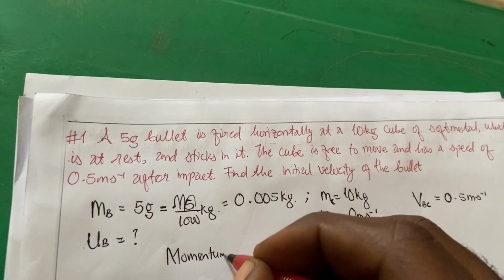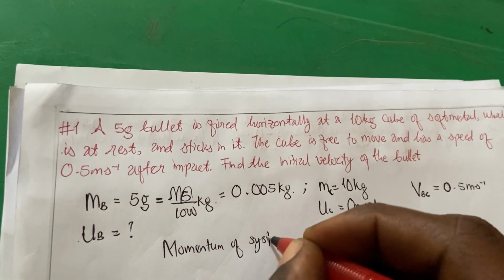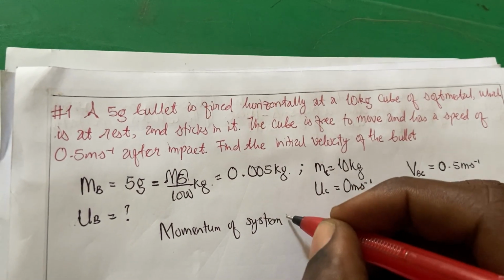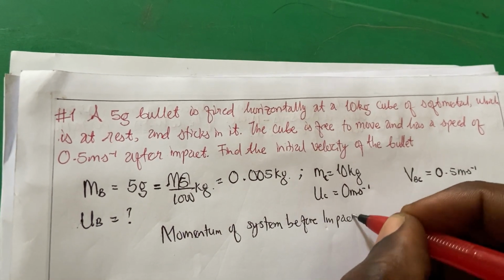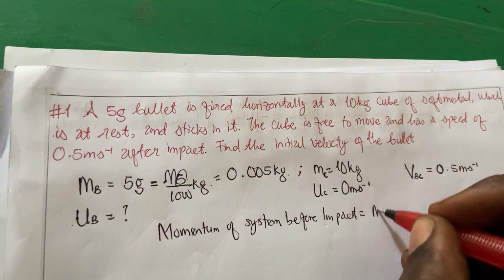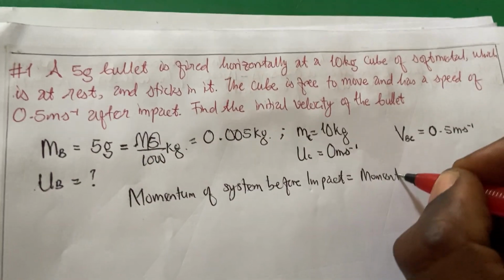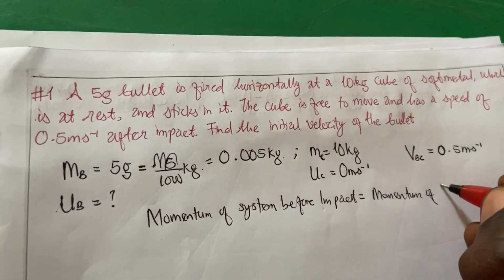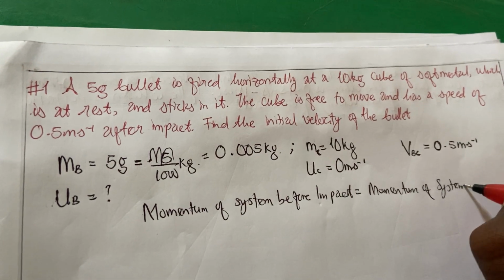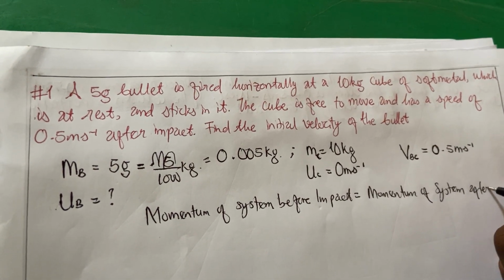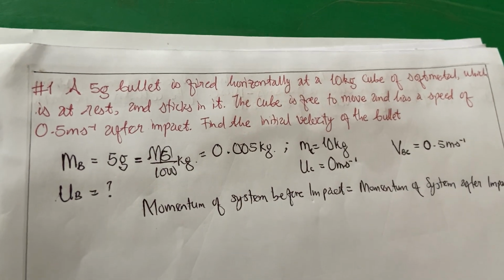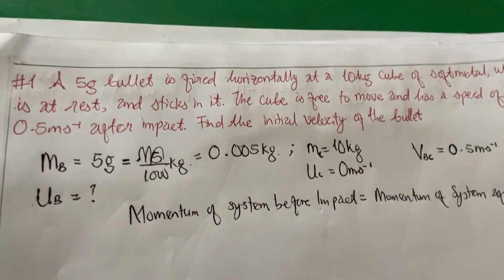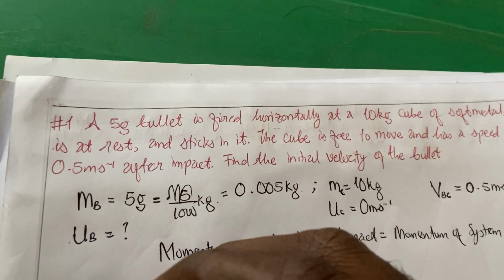Momentum of system before impact equals momentum of system after impact. We know momentum is mass times velocity, so I'm going to write the formula.